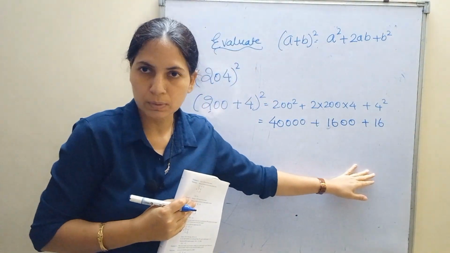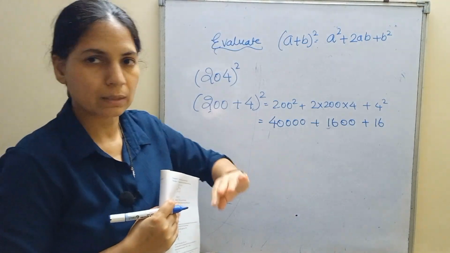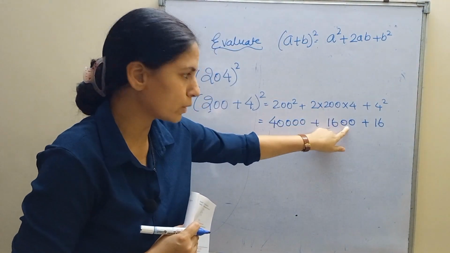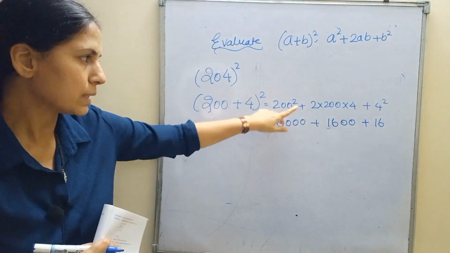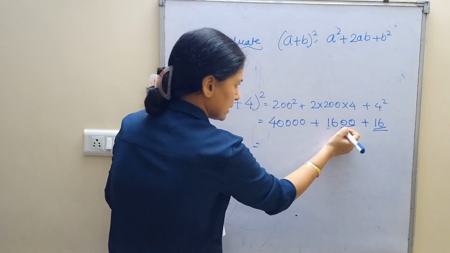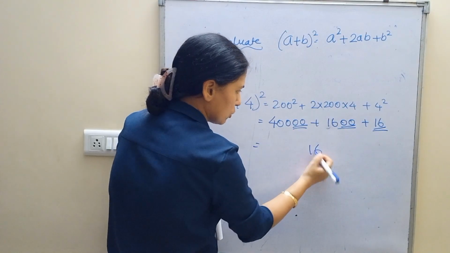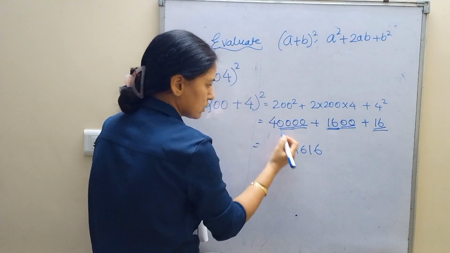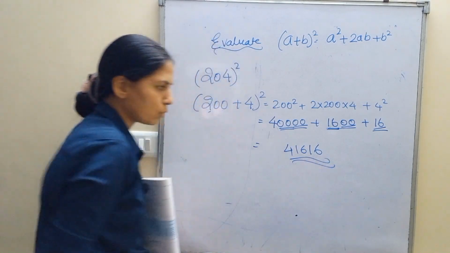You don't have to calculate this on your page or rough or any calculator. 2 2s are 4, 4 2s are 8, and write as many zeros as there are. Plus 4 square is 16. Now try to add. Last 16, 0 0. 16 plus 0, 16. Again 16 plus 0, 16. This 4. Answer is 41616.